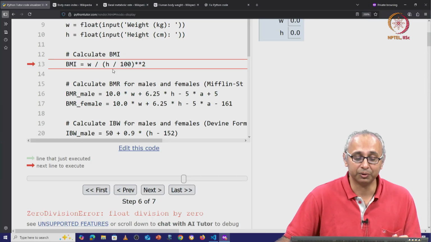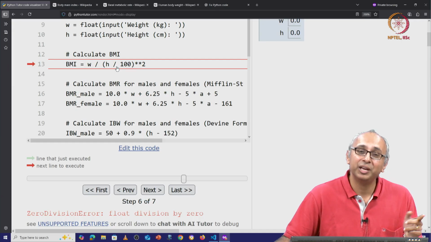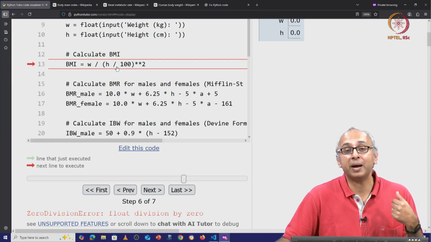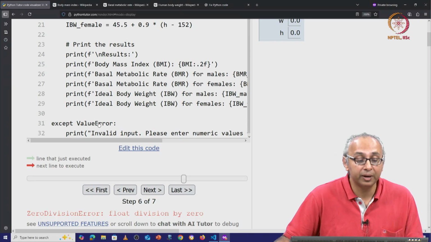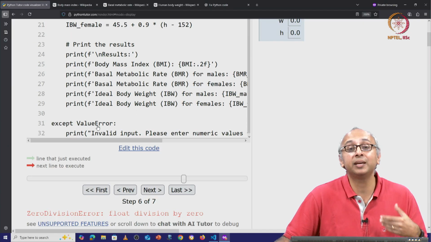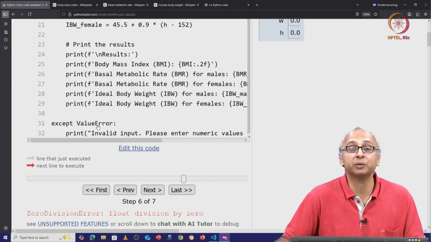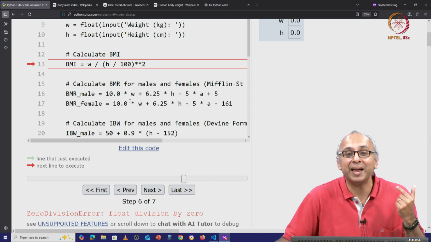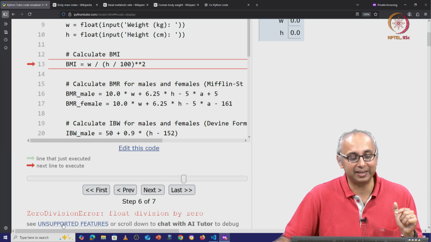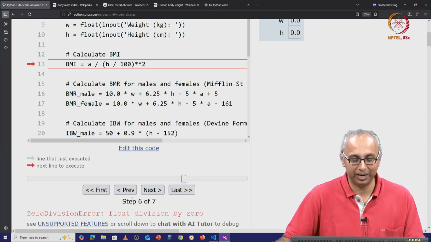And of course, 0 squared is 0, and that is producing an error. But this is not an error that my AI-generated code was expecting. It had code for value error in case I entered something that was not numeric, but my AI was not smart enough to anticipate that I might get a zero division error.